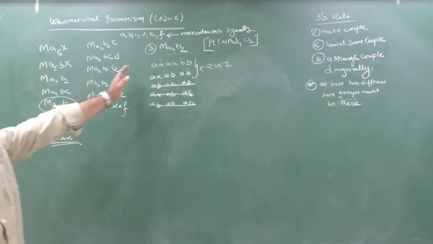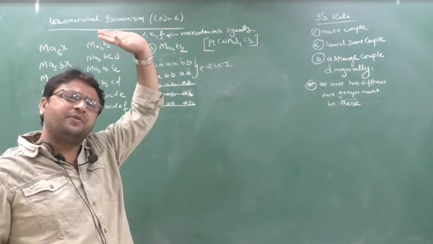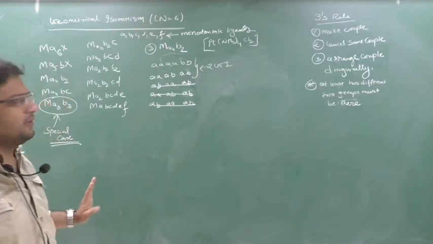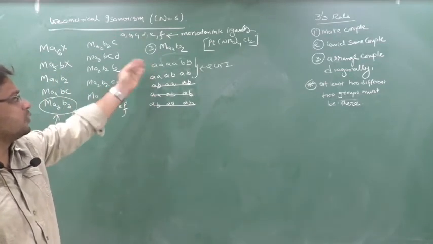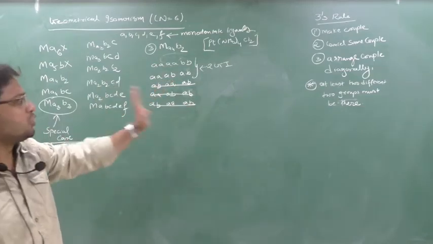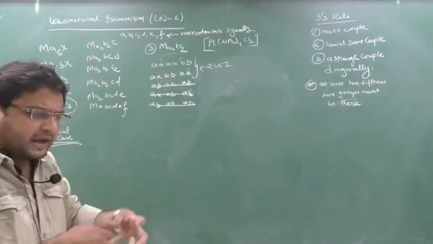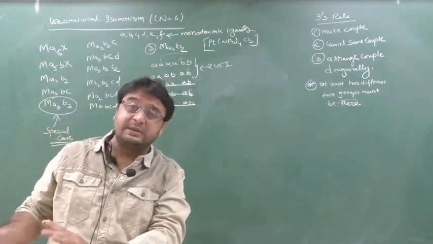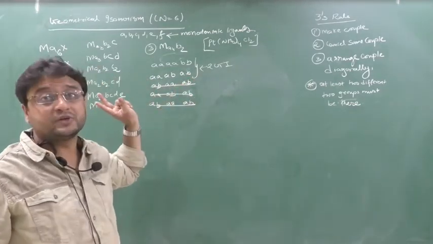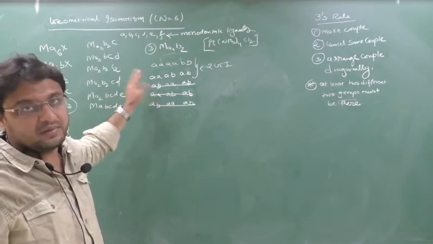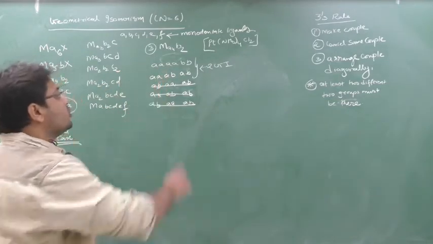If I go, I can do it with numbering also, but numbering will be a very, very crucial form. Because here it will come 1, 1, 1, 2, 1, 3, 1, 4, 1, 5, 1, 6. Then a lot will come. So it is very complicated. Last time it was easy because only 2 pairs were there. Here there are 3 pairs. That's why I'm doing this. Go to the last.